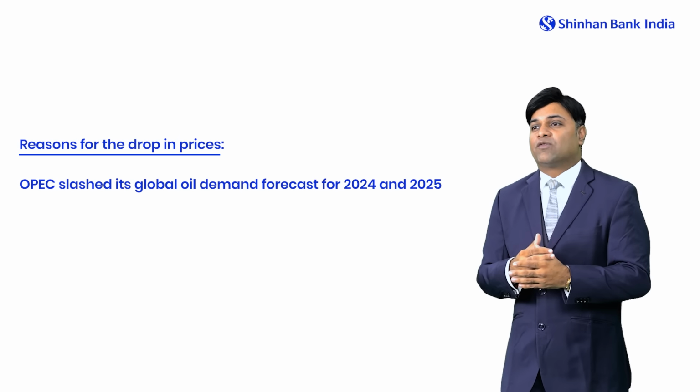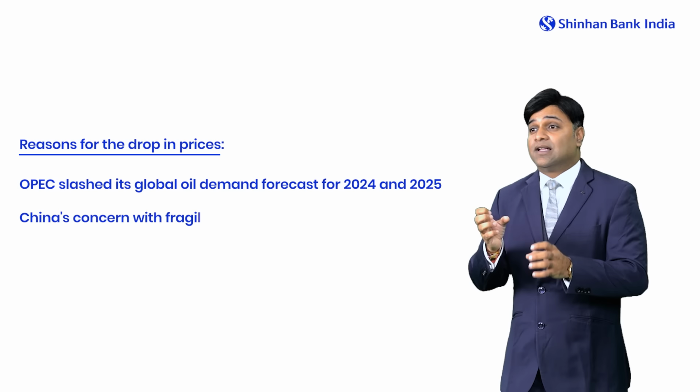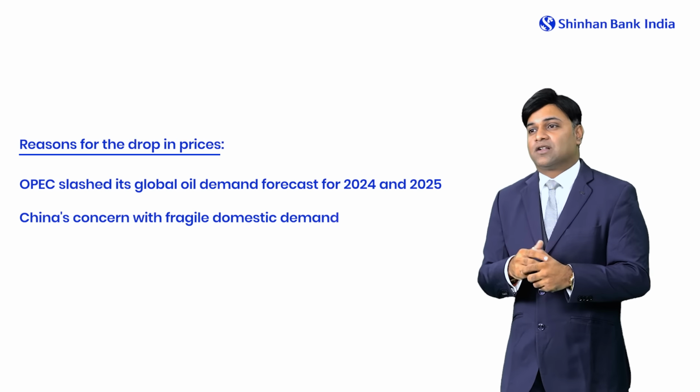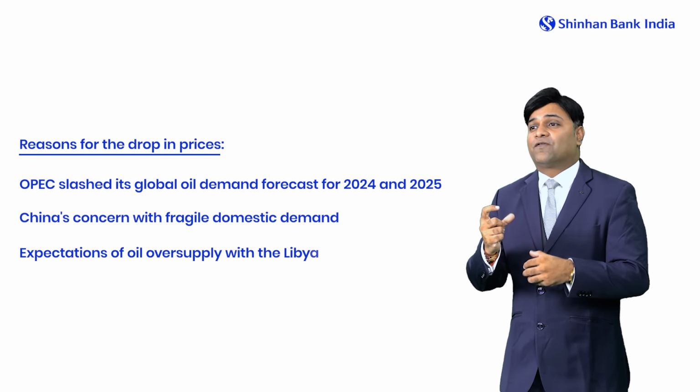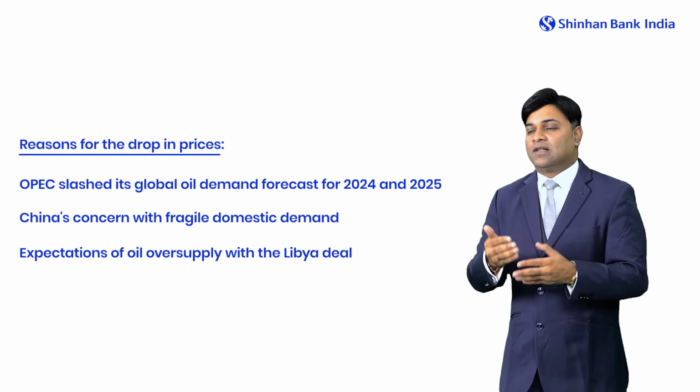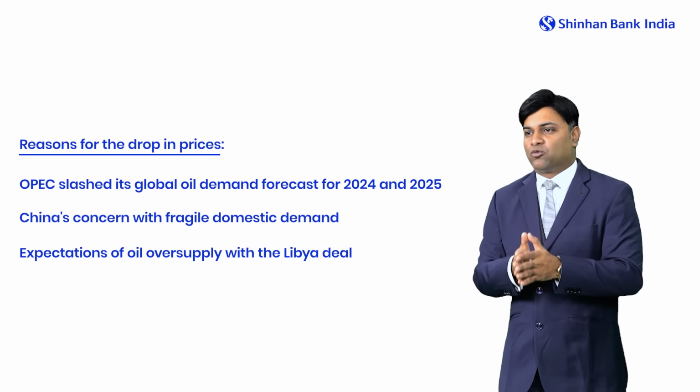Also, there has been a slowdown in China, which has been consistently fragile. So that remains another concern. And also the deal which happened in Libya raised anticipation of an oversupply of oil. So these were the reasons which pushed the oil prices lower, but then we have bounced back from those levels.